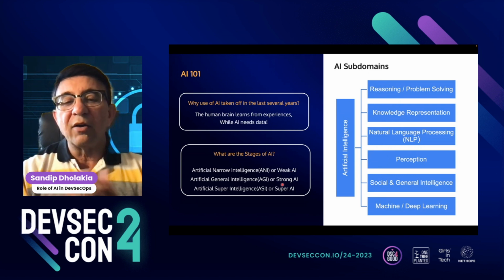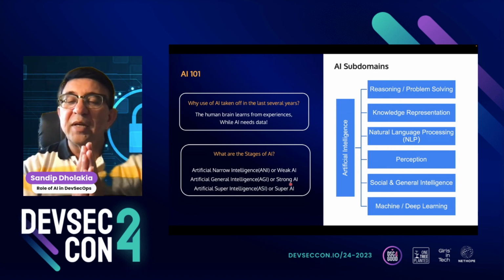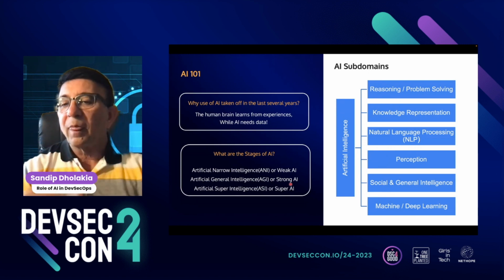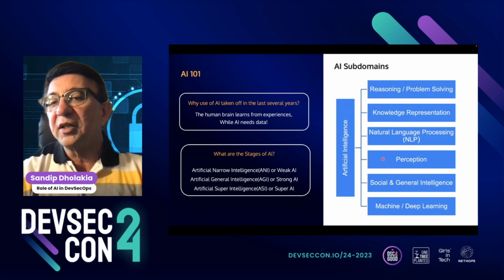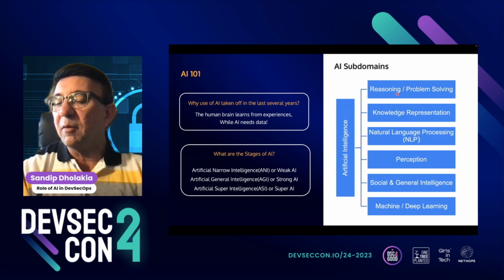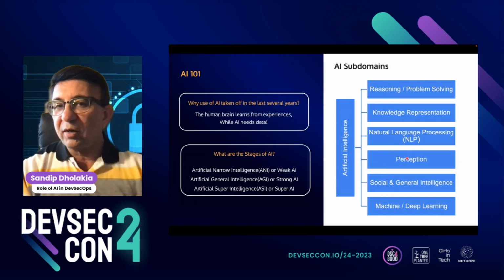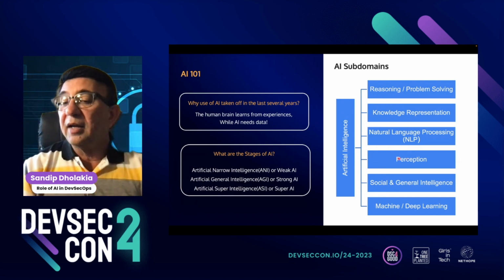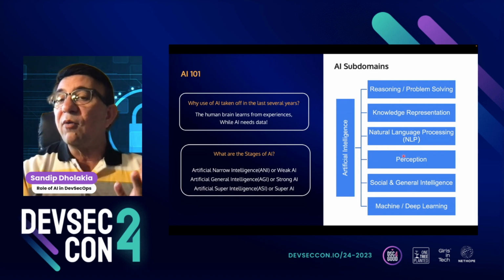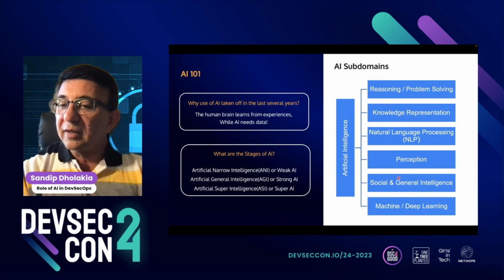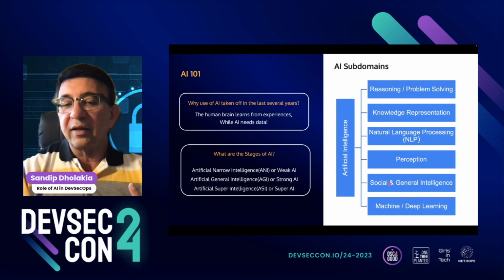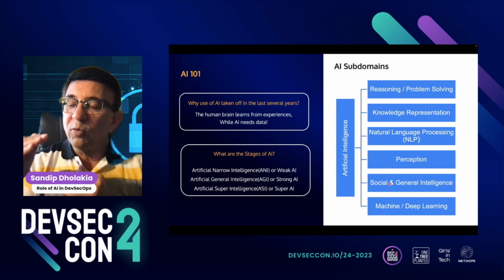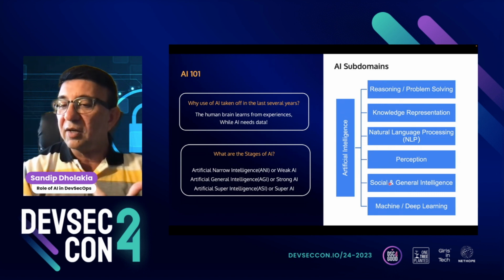The strong AI or the general AI basically means that AI will work at the same level as us people. And for that, we not only need these 3 domains, we need perception, which is very important because of the senses, right? Hearing, seeing, and the social and general intelligence. When we have all this, it will be a strong AI, or AGI, they call it. And we are not there yet, but we are almost 40 to 50% there, because if you look